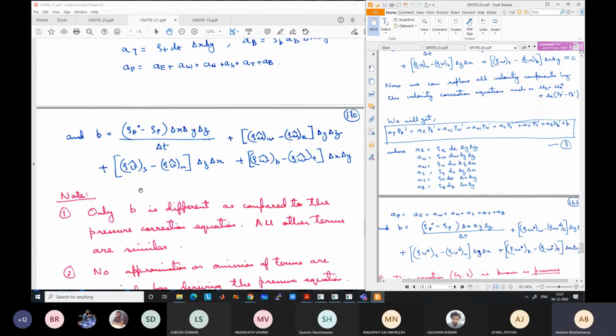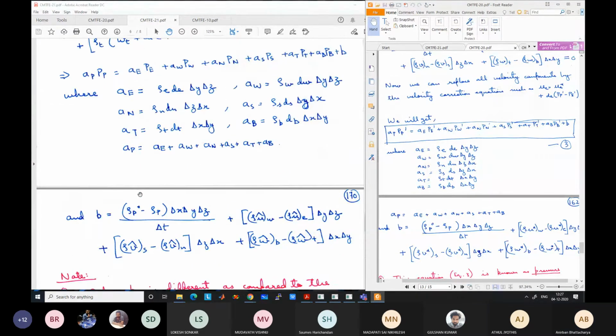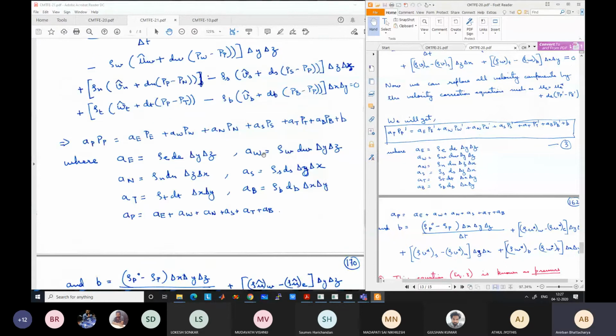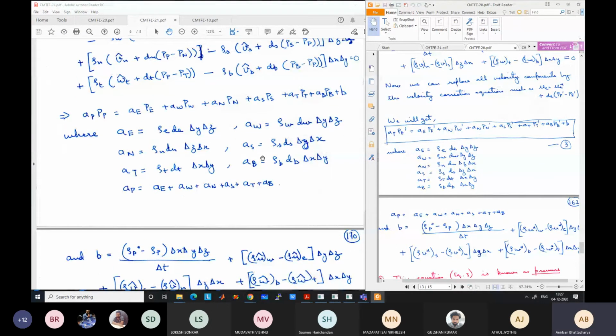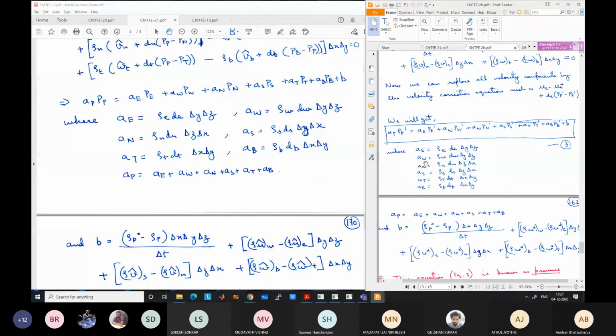So again, take a look at the pressure equation and the pressure correction equation. All the coefficients are the same. AE is rho E dE delta Y delta Z, AW is rho W dW delta Y delta Z. Exactly the same coefficients, and AP is also exactly the same.